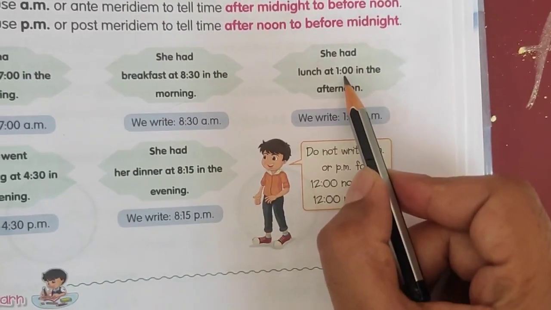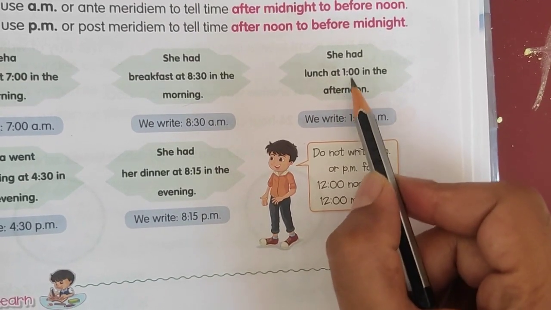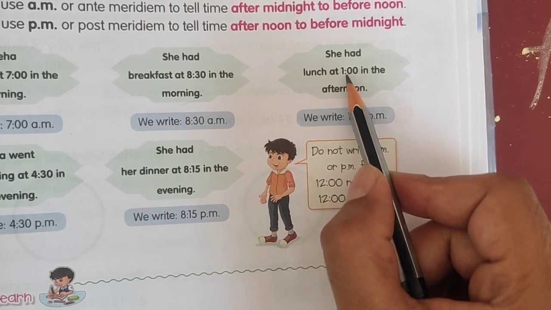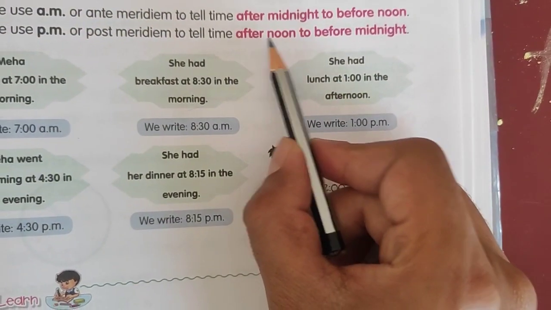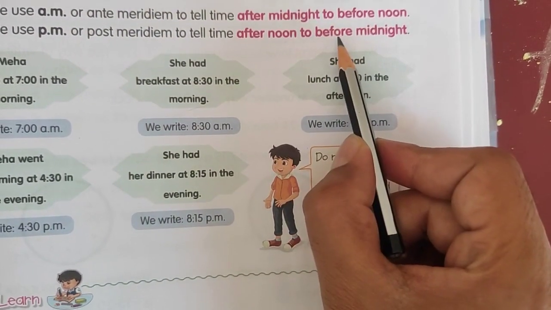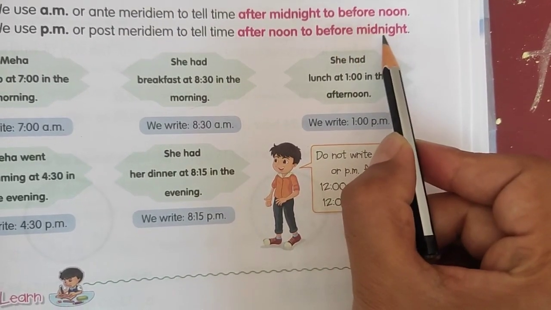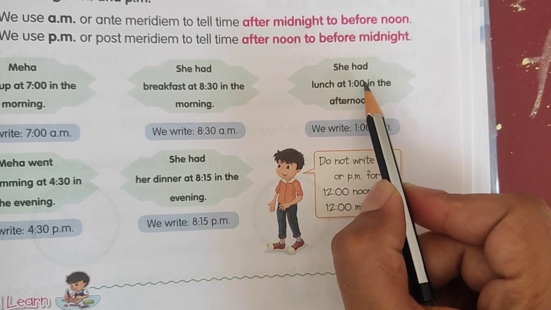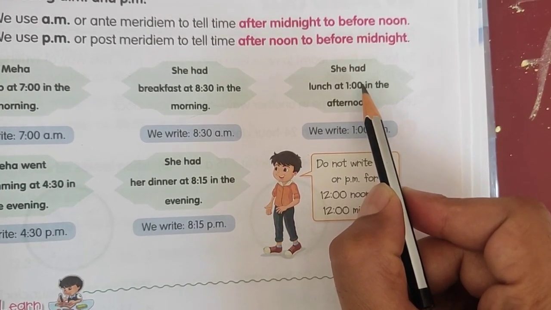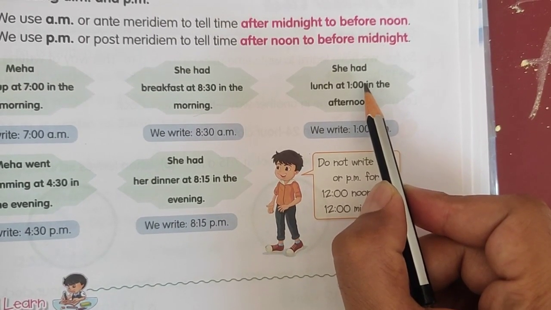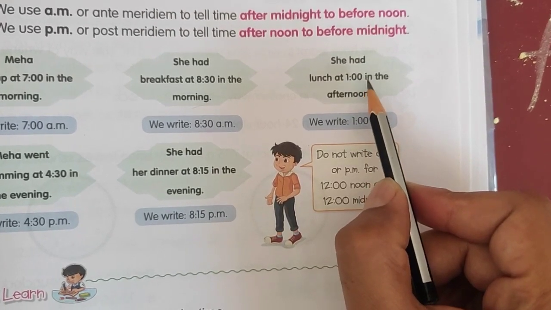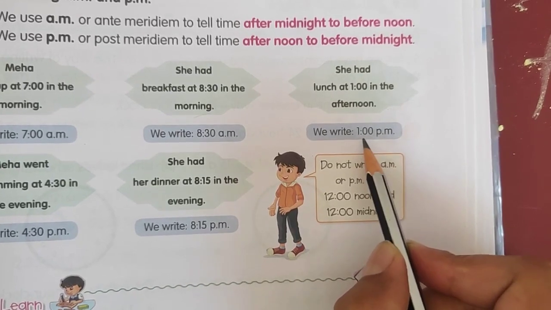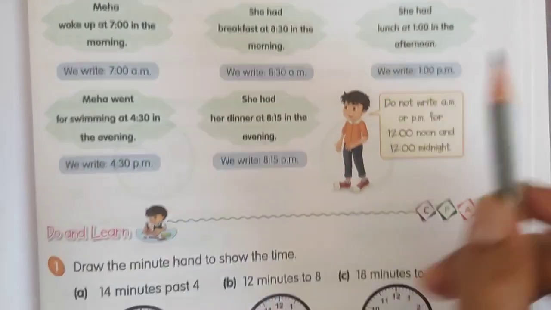Now this 1 o'clock, definitely it is after 12, so this is after noon time, from afternoon to before midnight. So if the time is between noon, exactly 12 o'clock, and midnight 12 o'clock, we will use PM. So here we are using 1 PM.